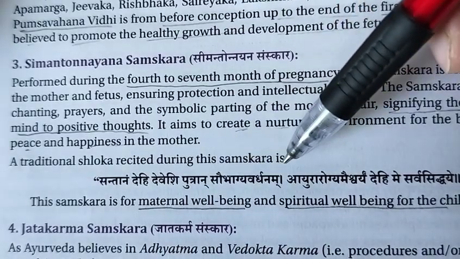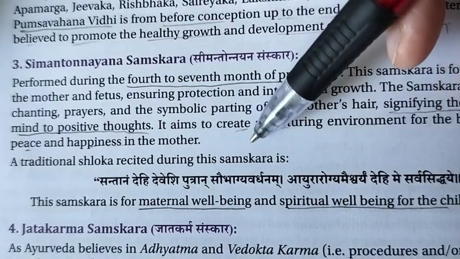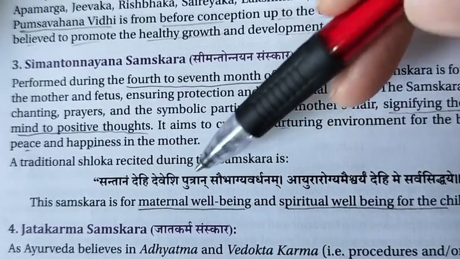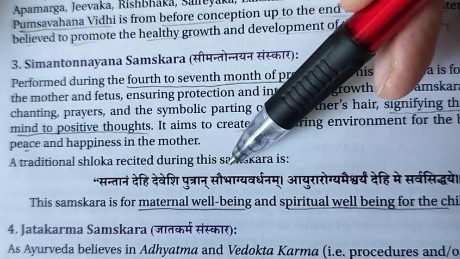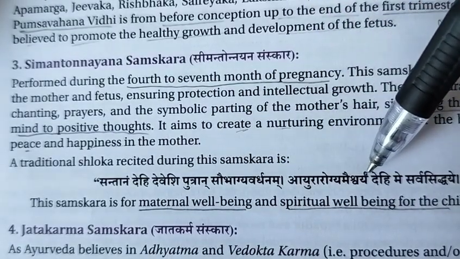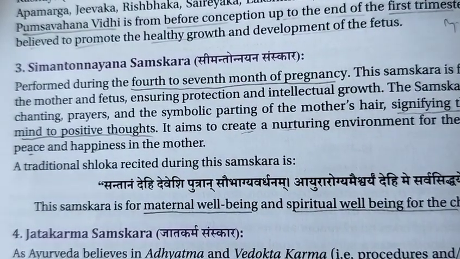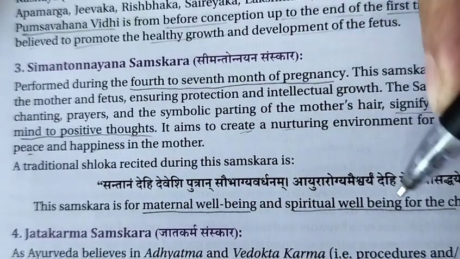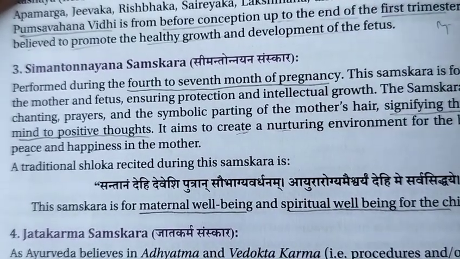So this shloka is recited at the time of the samskar: Santanam dehi deveshi putrana saubhagyavardhanam, ayurayogyameshwaryam dehi me sarvasiddhaye. This is for the well-being of the mother and child and the spiritual well-being of the child. This samskar is done for the baby and mother, right? So what is the next?